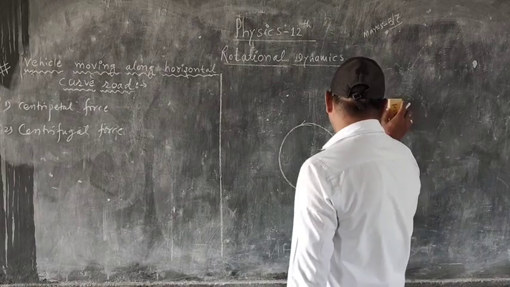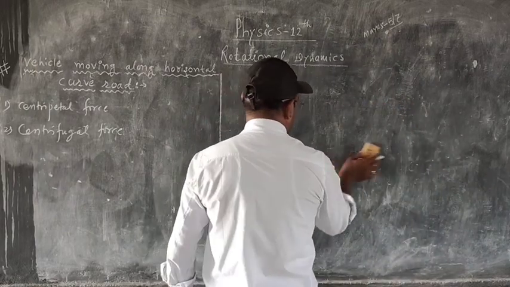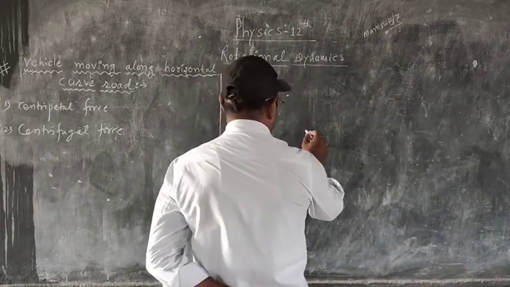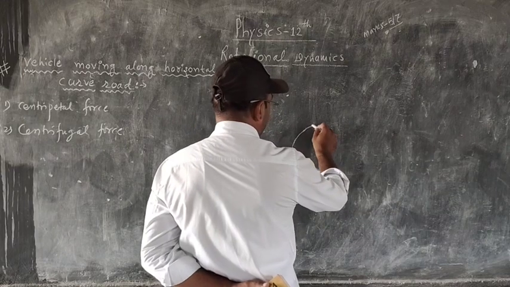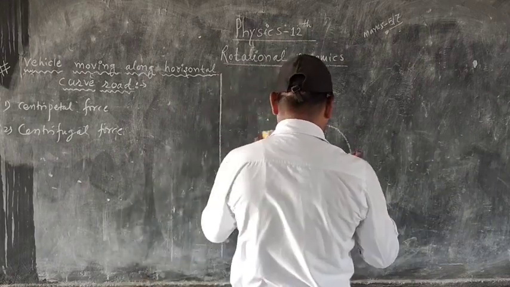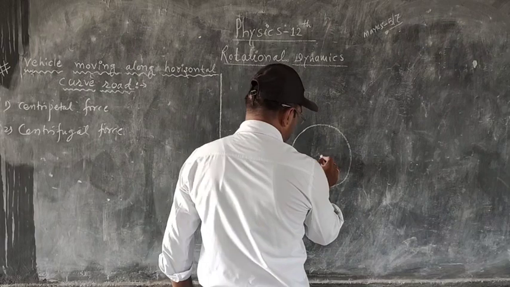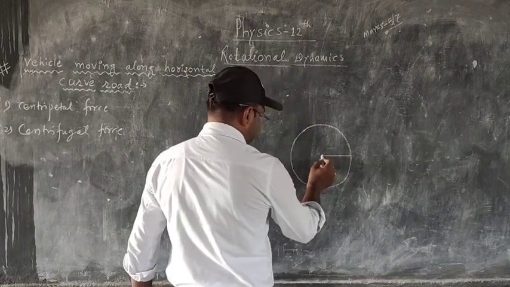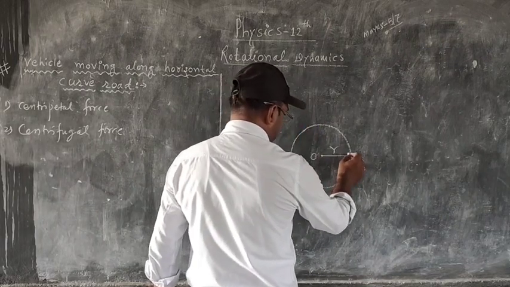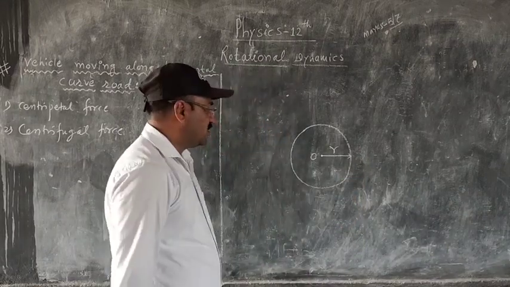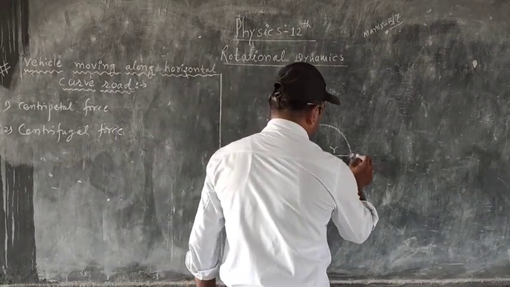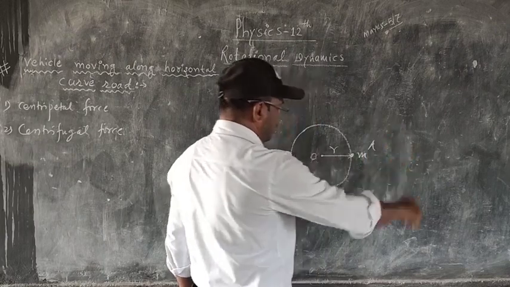So here is a particle performing circular motion along the circumference of a circle of radius R, and here is the center. The particle is at point A and has mass m.